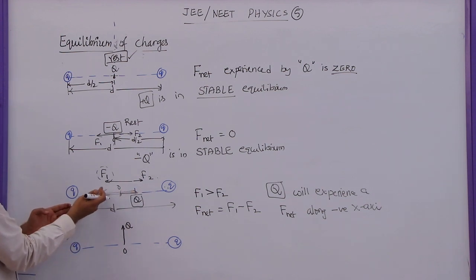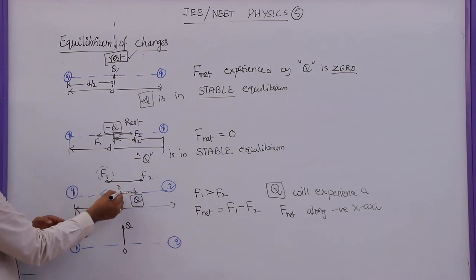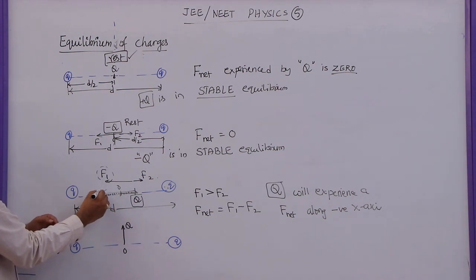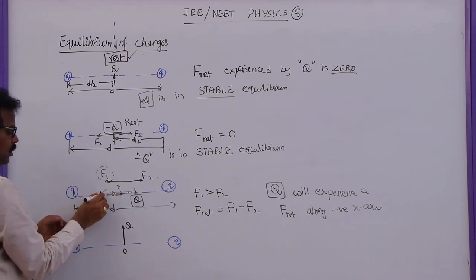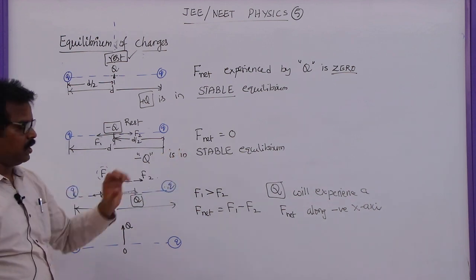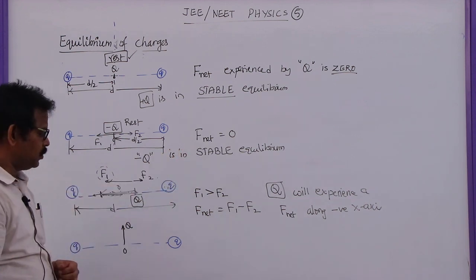As it comes down from this point to this point, the distance changes. When it comes here, these two repel with more force and these two repel with less force. Once again there is more force, so it will go back. So this will execute simple harmonic motion. For that we will derive the expression for the time period of the simple harmonic motion.